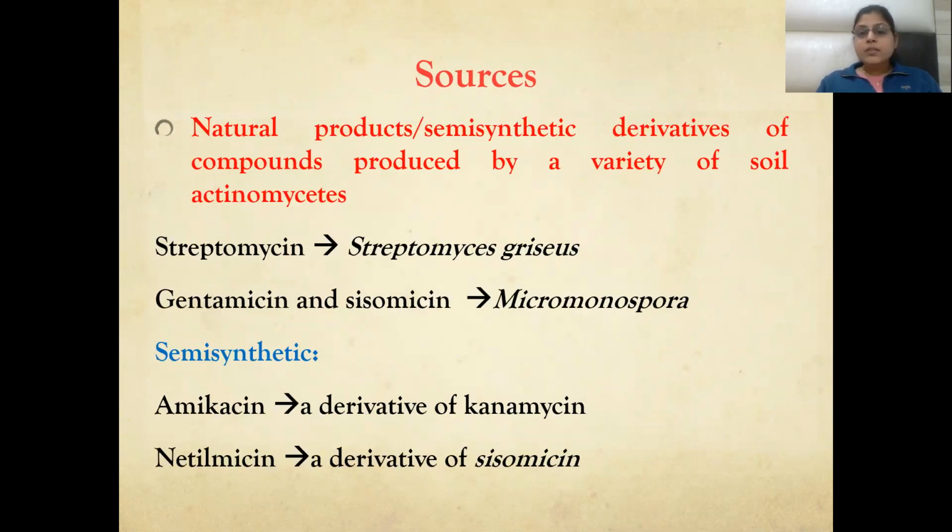Now, mycin groups are like streptomycin, which is obtained from Streptomyces griseus, and the drugs ending with micin, like gentamicin and sisomicin, are obtained from Micromonospora. These are the natural products, and semi-synthetic derivatives are compounds obtained from a variety of soil actinomycetes. Semi-synthetic amikacin is a derivative of kanamycin, and netilmicin is a derivative of sisomicin.